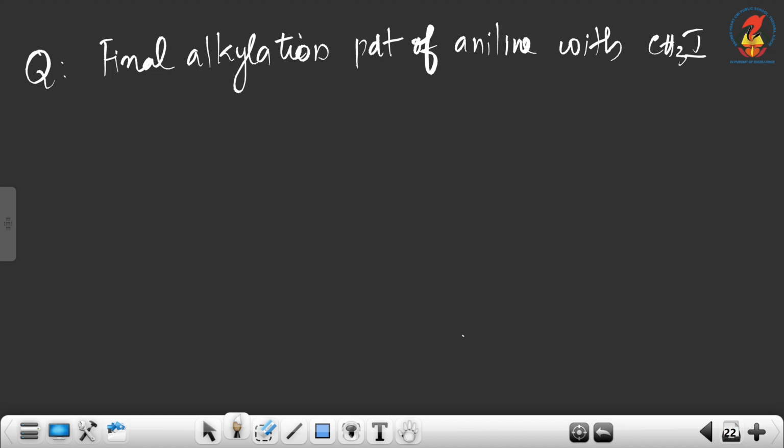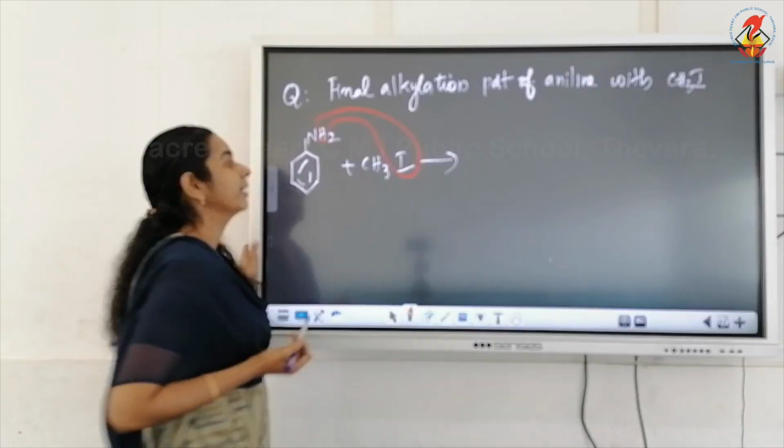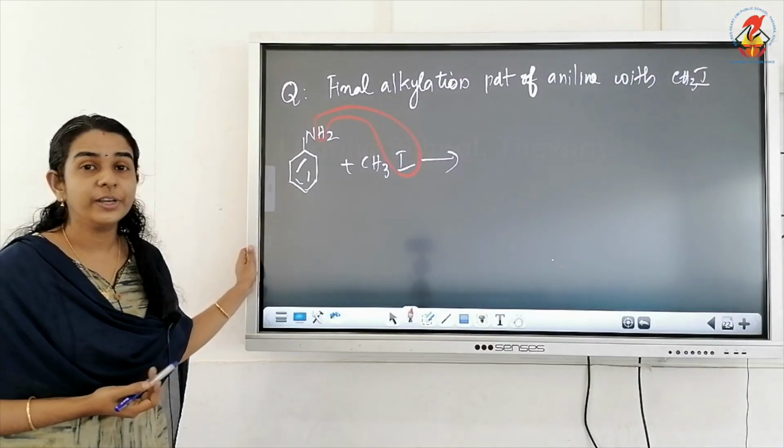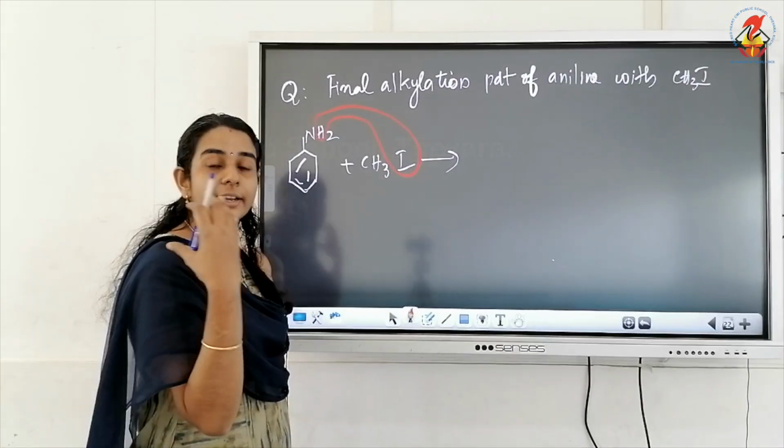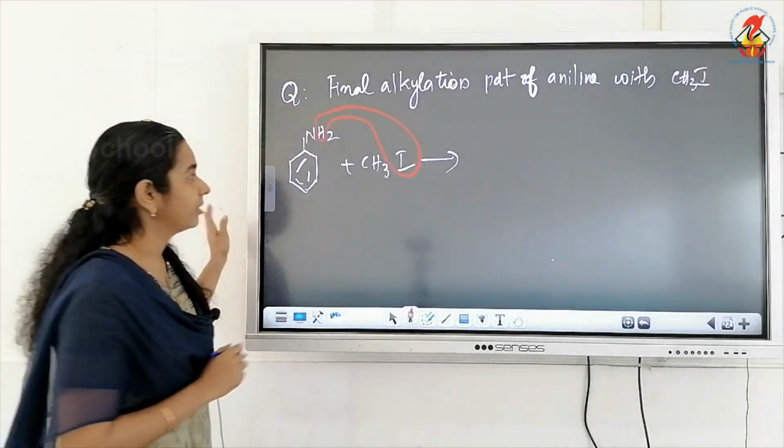So here the alkyl halide that we are using is CH3I. So aniline is the starting compound on reacting with CH3I. What we are getting here is, it will be eliminating. Alkylation means what? We are introducing alkyl group by replacing hydrogen of nitrogen.